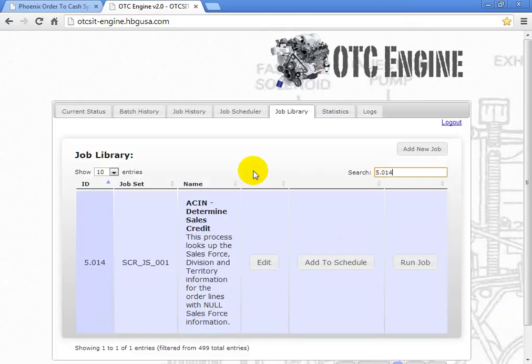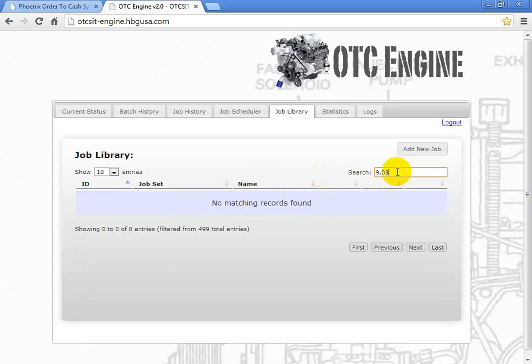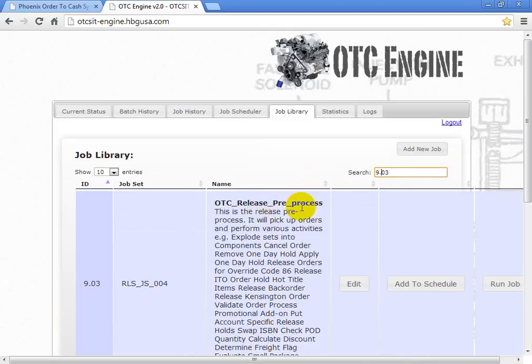Whenever you place an order in the create maintain order screen, if you want to get it released, then you need to first start with this job, that is 5.014, the sales crediting job. After completion of this job, you need to run 9.03, which is nothing but the order pre-processing job, OTC release pre-process. This is the second job, and after completion of this job, you need to run 9.04, nothing but OTC release process. It's a release job.